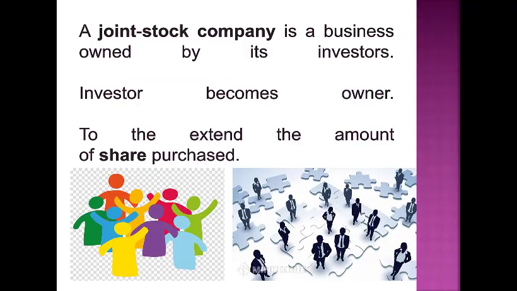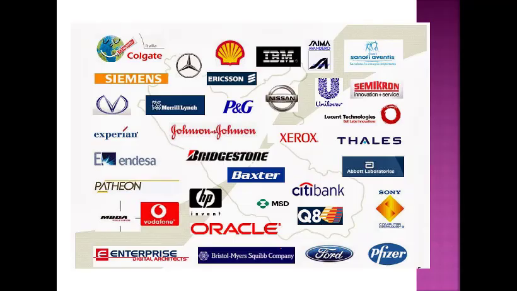So no one knows the shareholders' names, but we know the name of the company. A joint stock company is a business owned by its investors. So there are many investors who buy the shares and become owners in the joint stock company. Everyone is an owner in the company up to the extent of the amount of shares he or she has purchased.